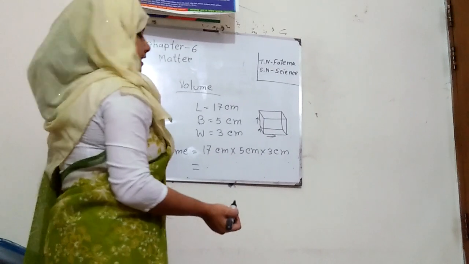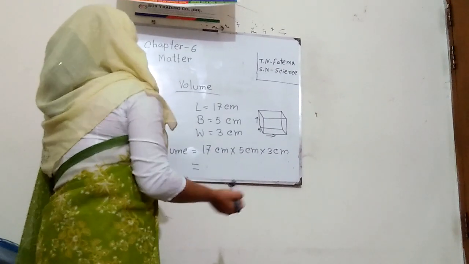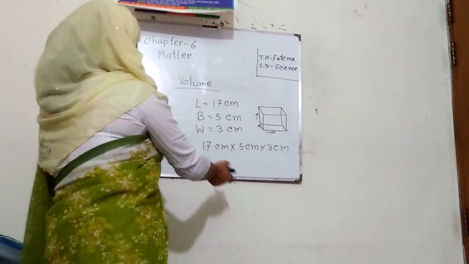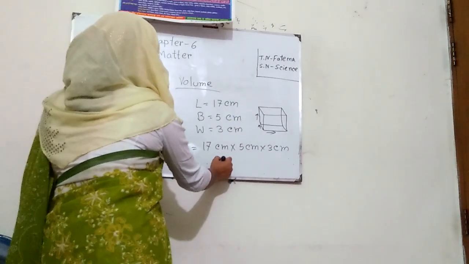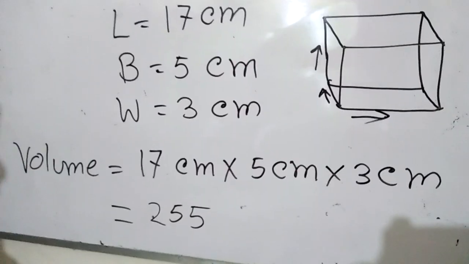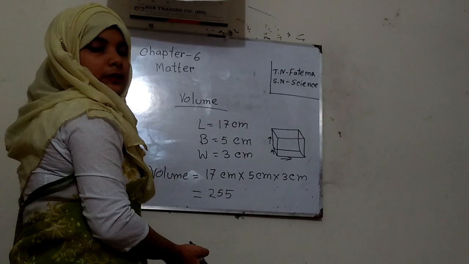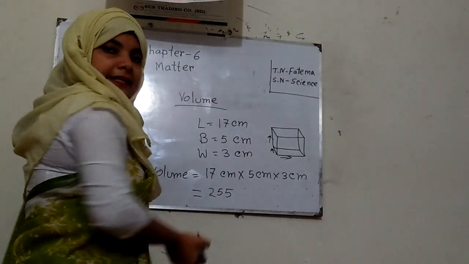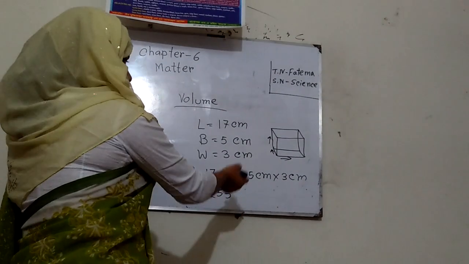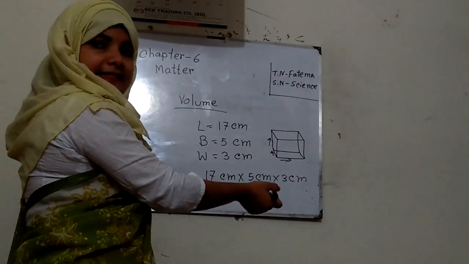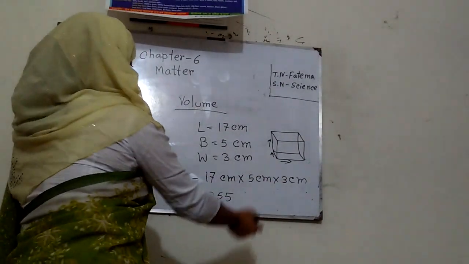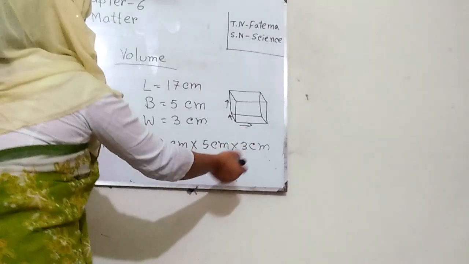After finishing the multiplication, we are measuring it. So we are measuring it 255. But what we will write here about the unit? Let's see. Here is 3 centimeter.